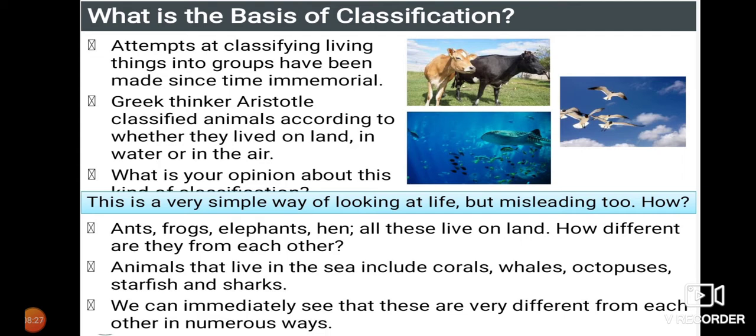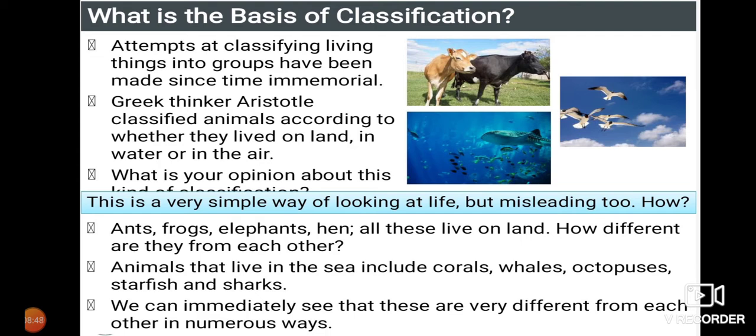Corals are just made up of calcium carbonate, and whales, octopuses, starfish and sharks are going to have different body structures, and even their mode of respiration, mode of nutrition and even reproduction is going to vary from one organism to the other.